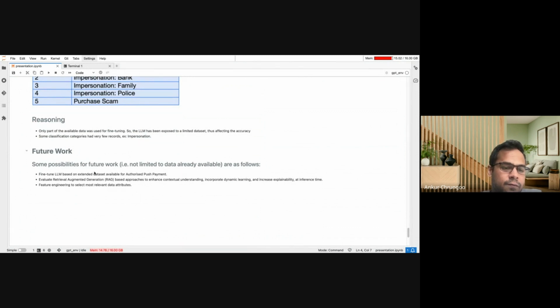But then, of course, we have some future work in mind, which involves fine-tuning this LLM on a very large or extended data set, doing further feature engineering, feature selection, and things like that, traditional machine learning approaches that we can follow. And we are thinking about implementing retrieval augmented generation, which is RAG-based approaches, to enhance contextual understanding, incorporate dynamic learning and increase explainability of the model during inference time itself, which is one of the very latest, state of the art approaches in deep learning.